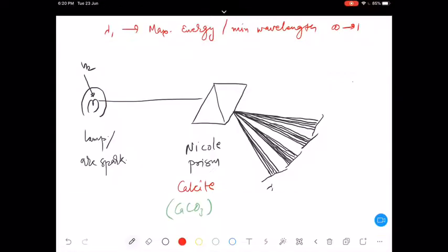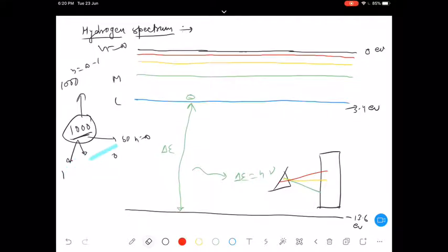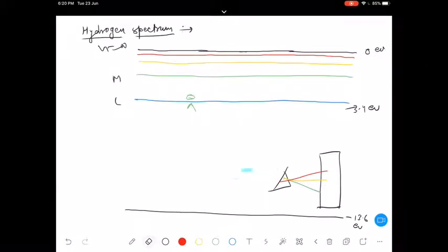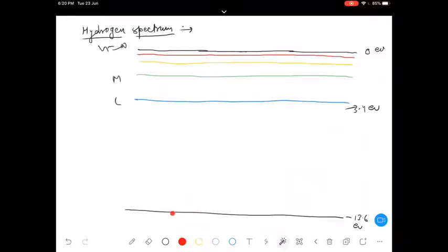Now once again I'll look at this energy level diagram. Let's clean this one first. After this transition, the next transition or next photon with the highest energy will be what?